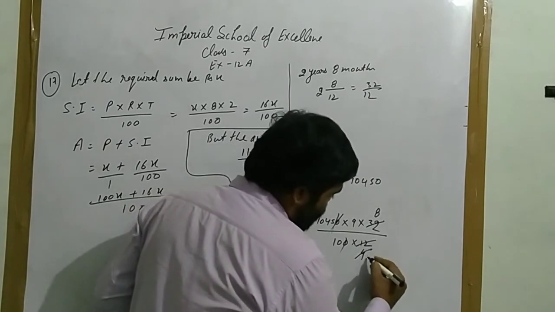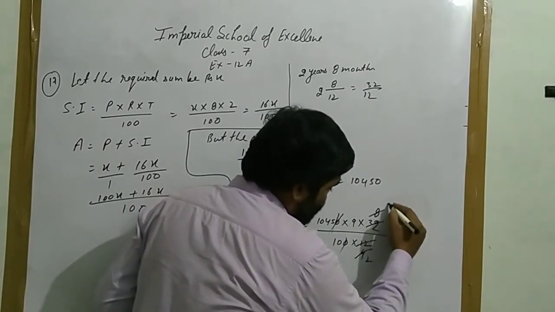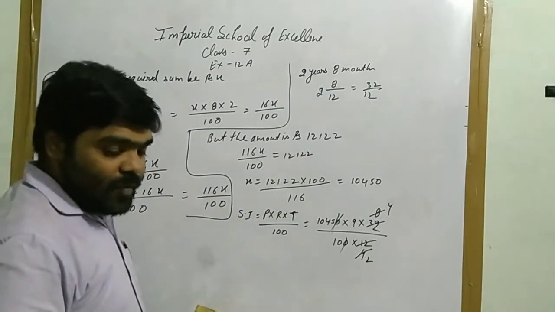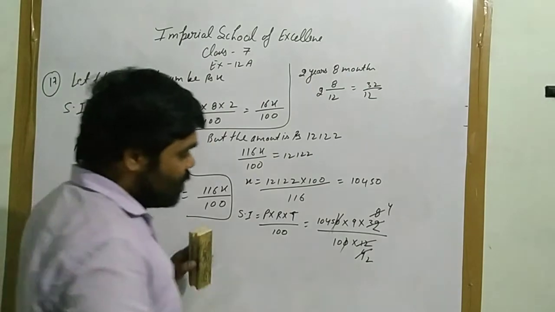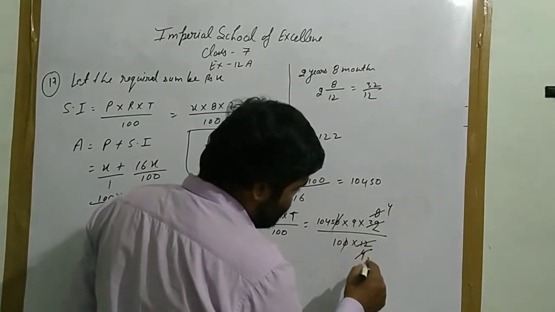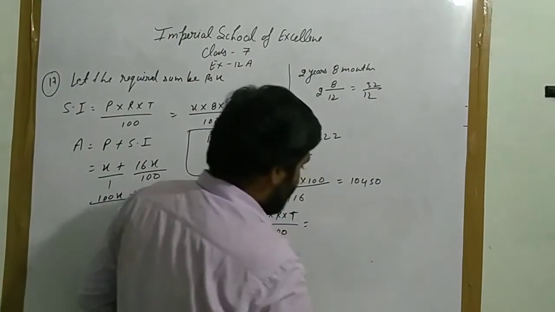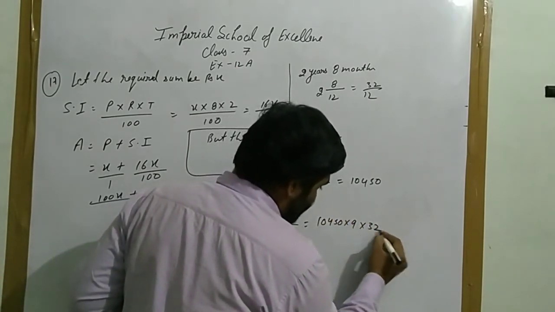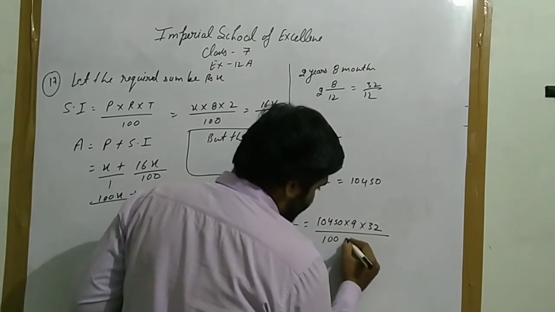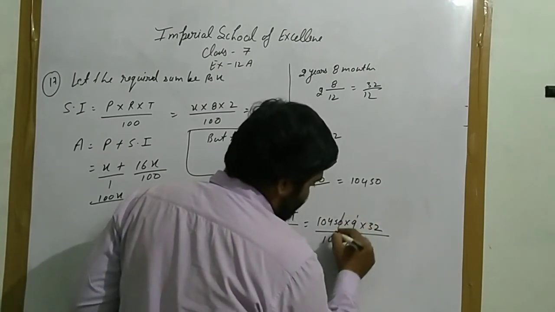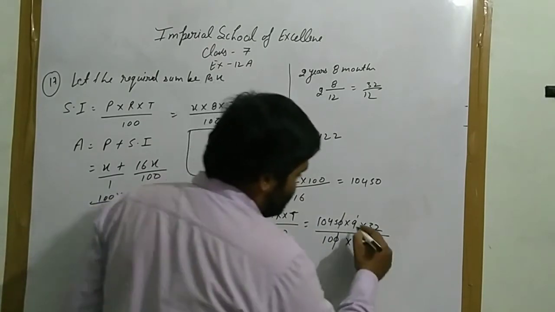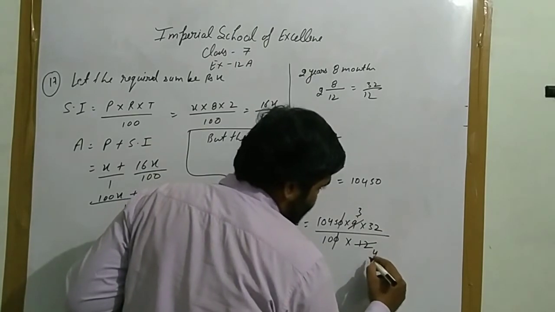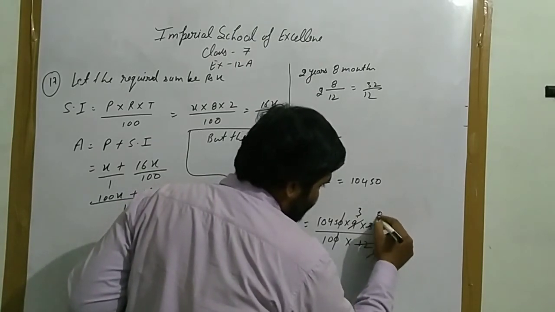Then 4 twos are 8, 4 upon 2, we have to cancel this. 10,450 multiplied by 9 multiplied by 32 upon 100 into 12. 0 and 0 cancel. 9 threes are 27, 3 fours are 12, 4 ones are 4, 4 eights are 32.